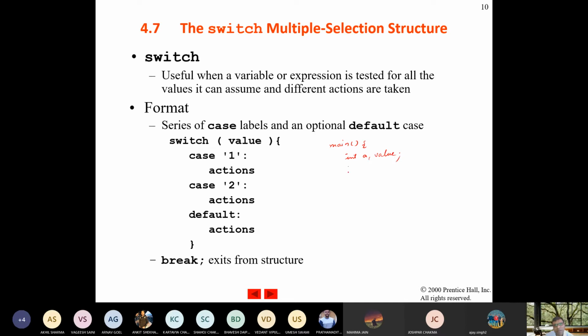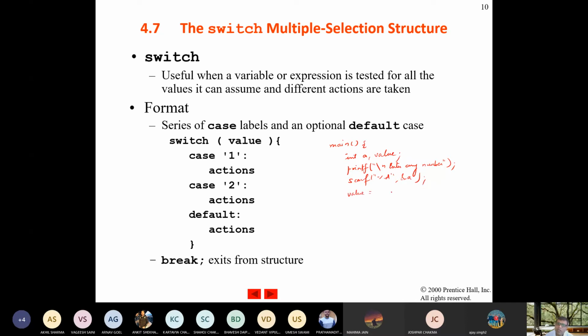Then printf "\n enter any number", then scanf "%d", stored at a.